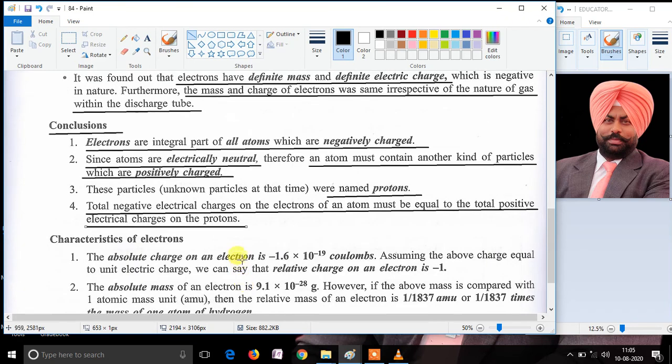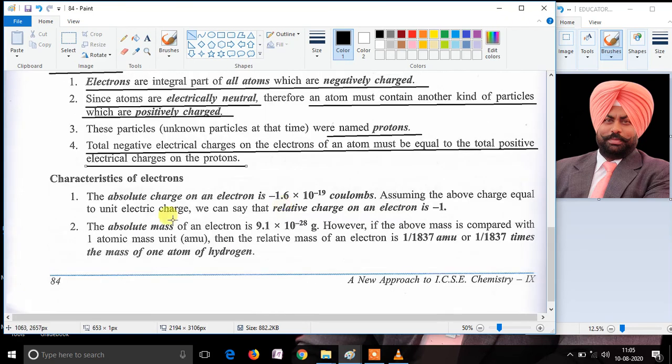When these conclusions were made, the characteristics of electrons were decided: the absolute charge on an electron is minus 1.6 into 10 raised to the power minus 19 coulombs, and the absolute mass of an electron is 9.1 into 10 raised to the power minus 28 grams.